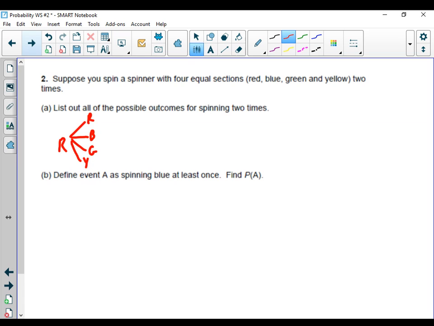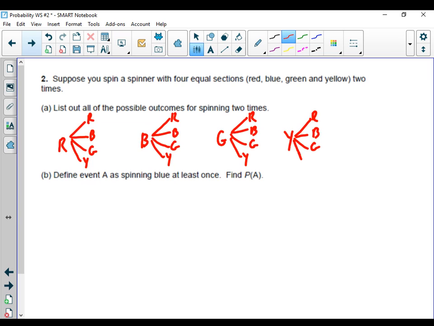If you got blue the first time, you still have the same 4 colors for the second. Or green, and finally yellow. That would be our sample space, all the possible outcomes that we have.